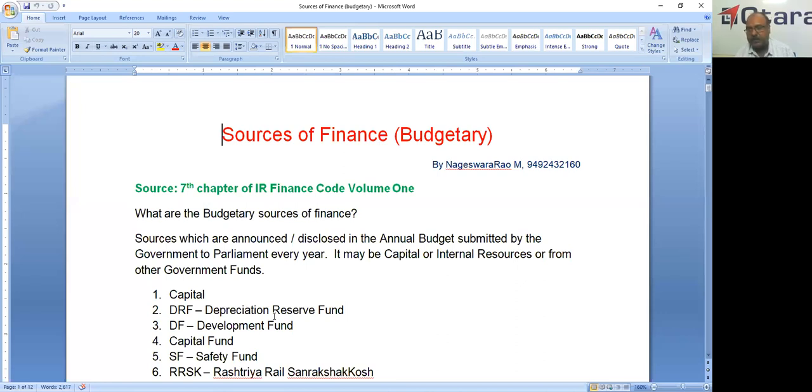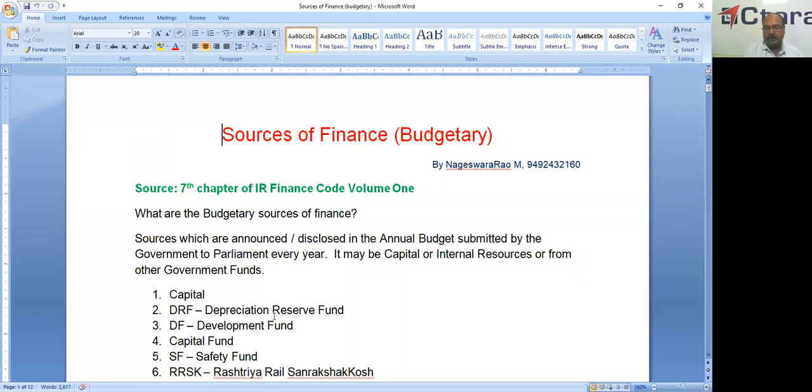The administration wants to know the source of finance for construction of a house or purchase of a flat. For revenue expenditure, it is your regular monthly income. Now we'll check capital demand number 16 for works.